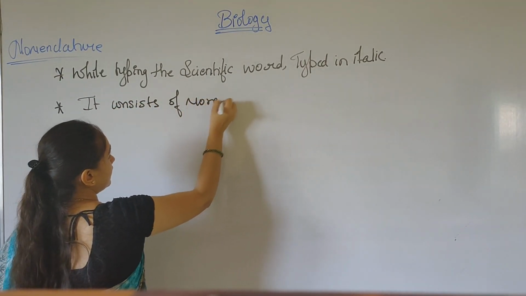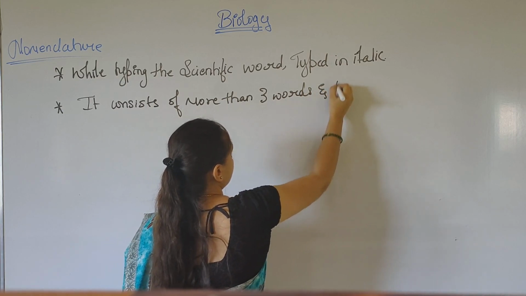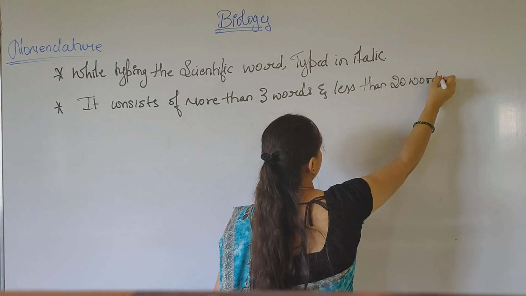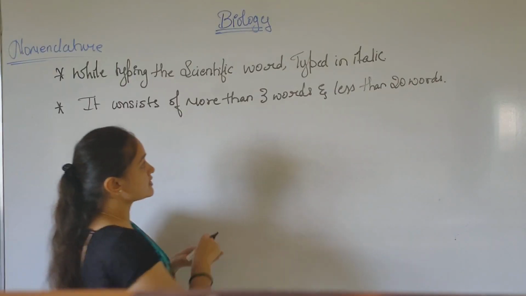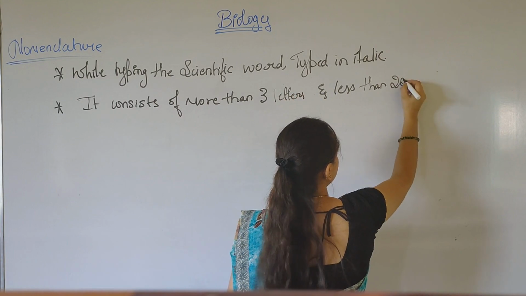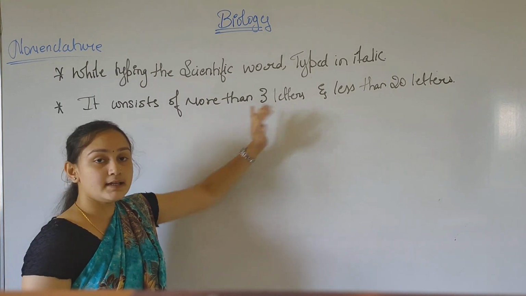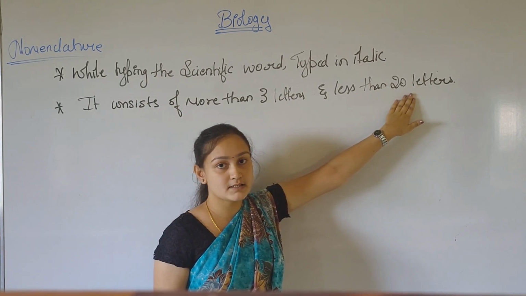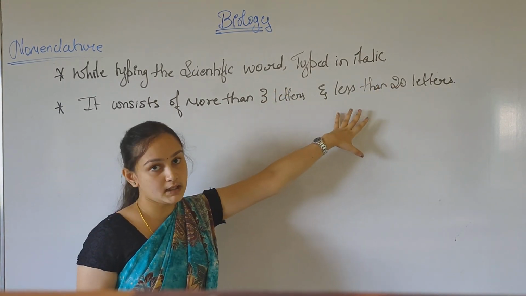It should consist of more than 3 letters and less than 20 letters. When writing a scientific name, the number of letters in the word should be more than 3 and should not be more than 20. It should be between 3 and 20 letters.